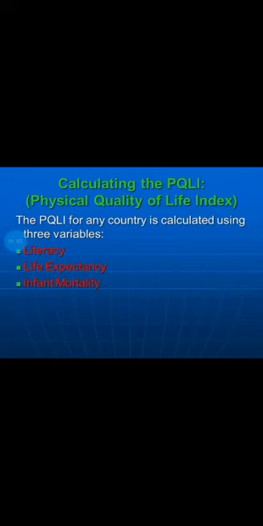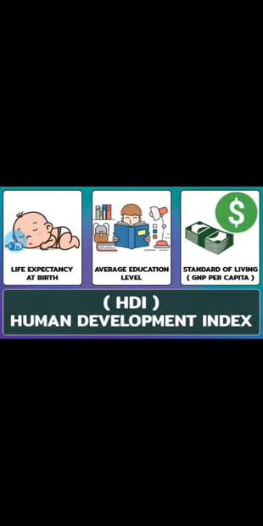The next one is life expectancy. It is the statistical measure of the average time a human being is expected to live. The life expectancy of India is 69.16 years. That means, on average, a human will live about 69 years. Therefore, PQLI is an average of literacy rate, infant mortality rate, and life expectancy. Taking these three together, we can calculate PQLI.